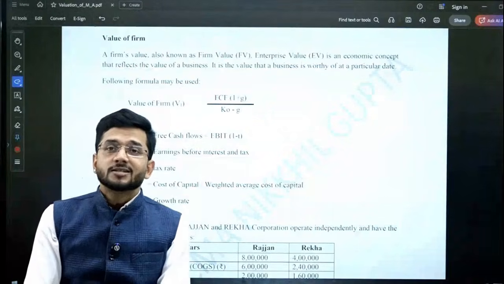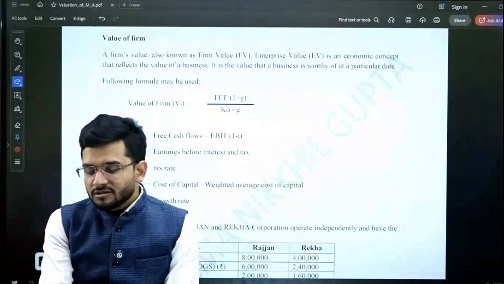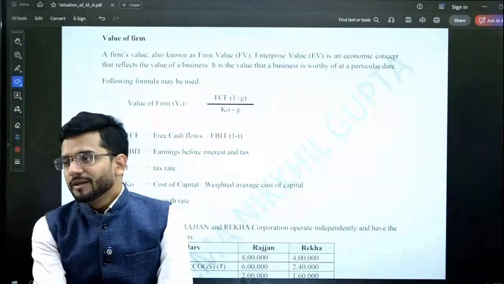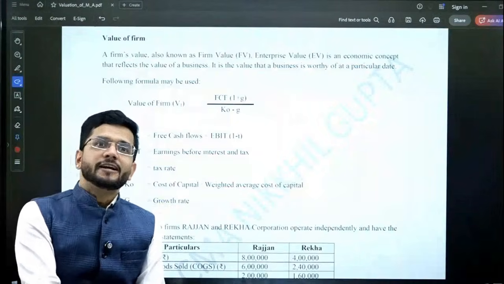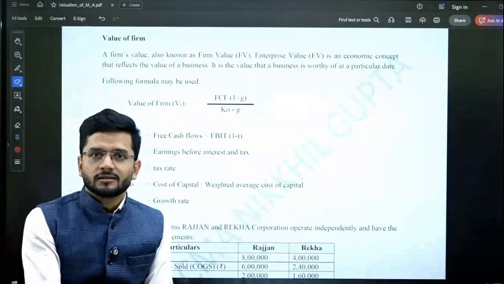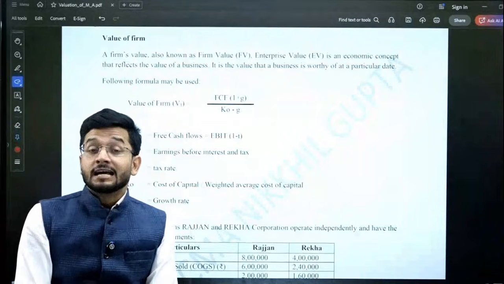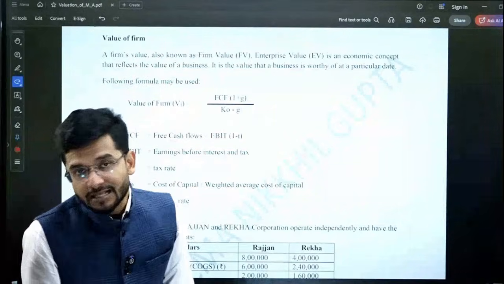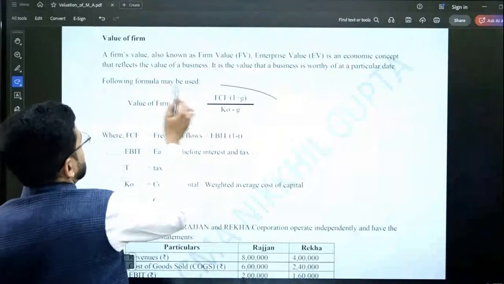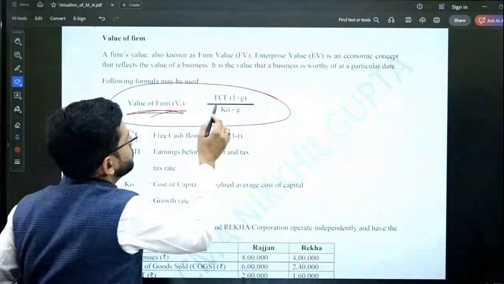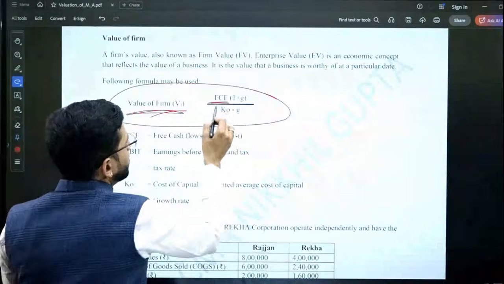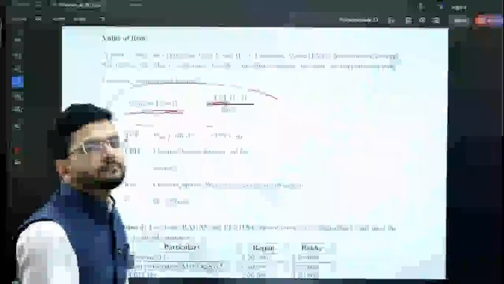Now the problem arises when this discounting happens for an infinite time period. If the question gives us that for infinite time period, for unlimited time, the revenue is going to be earned from this particular company, then the problem arises. And for that we have a capitalization formula, and the formula is this, that value of the firm is equal to free cash flow from the firm divided by the KE.